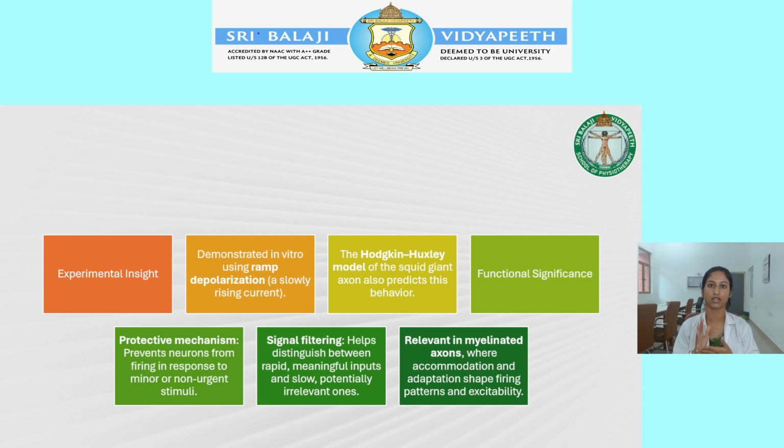Neuronal accommodation is when you give a slow rising stimulus to a nerve or muscle, and it does not fire an action potential. But if you give a stronger and sudden stimulus, the muscle will fire an action potential. So this is about neuronal accommodation.